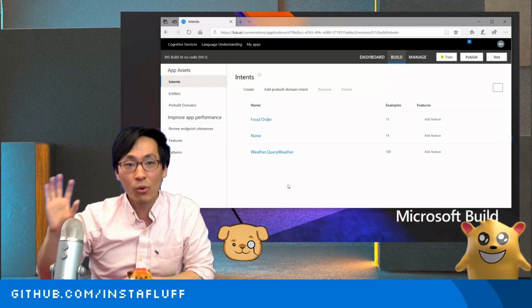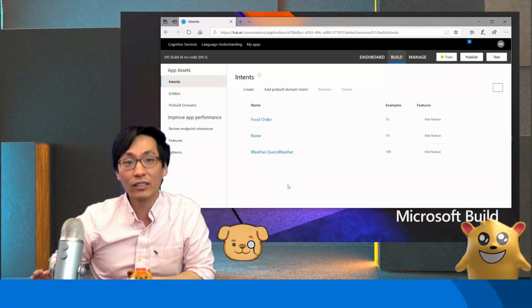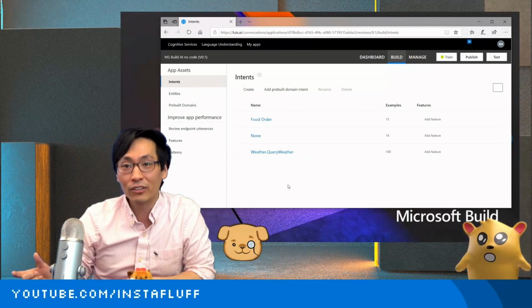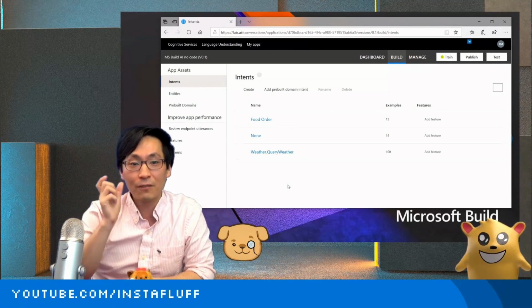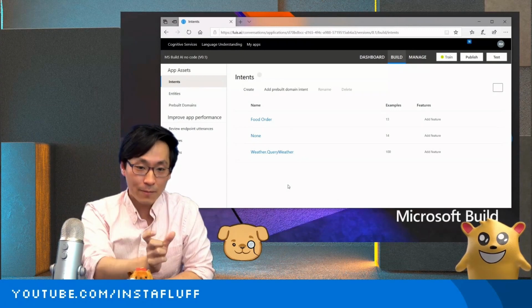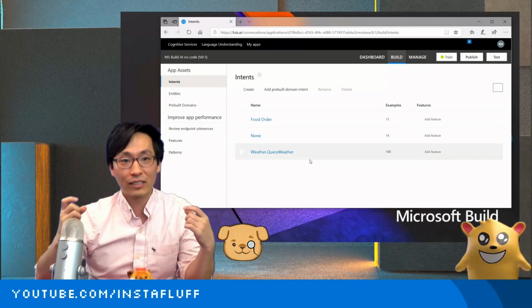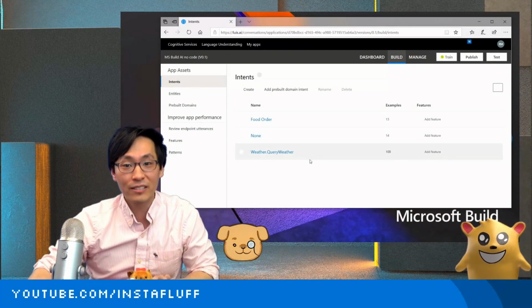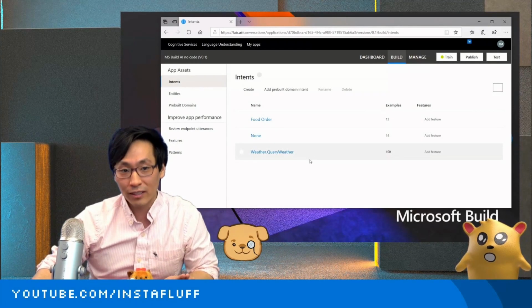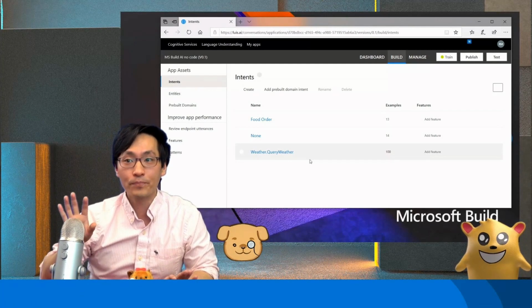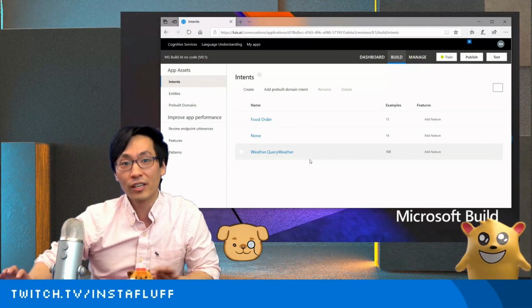Cognitive services as a whole include text analysis, where you can get sentiment analysis values or key phrases meant for large text, versus Luis being just common conversational phrases. There's also speech recognition as well as text to speech.